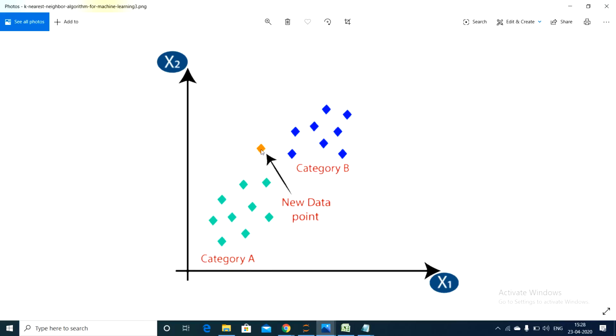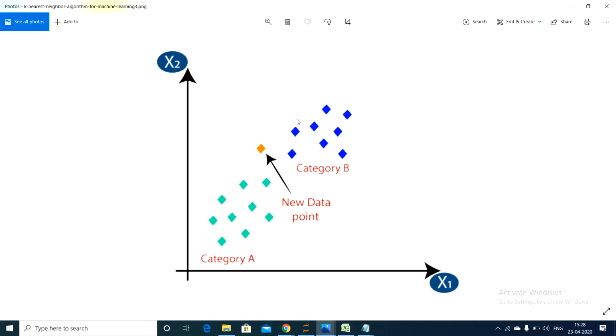For this new point we will have x1, y1. For the category A points we will have coordinate values, and here also we will have coordinate values. For each and every point we will calculate the Euclidean distance between the two points. That is why classification is slow. That is one drawback of the KNN algorithm.